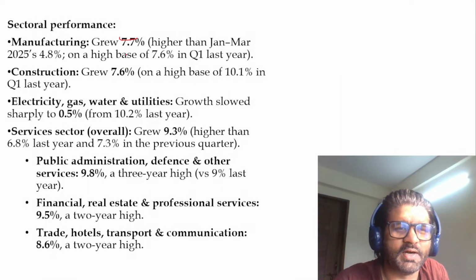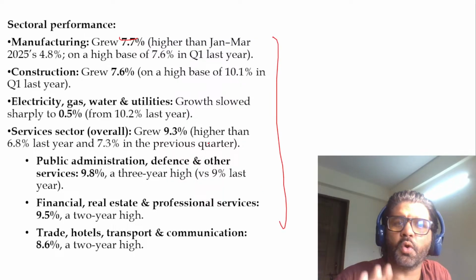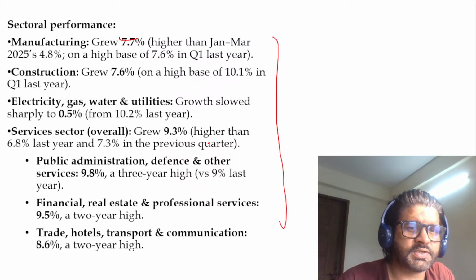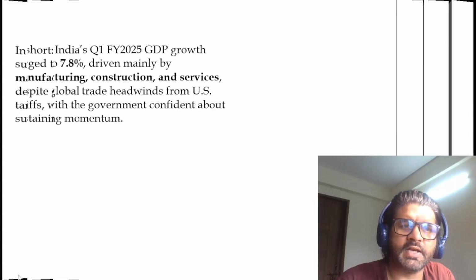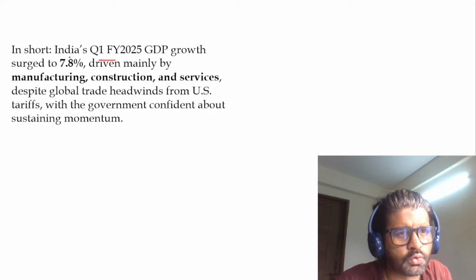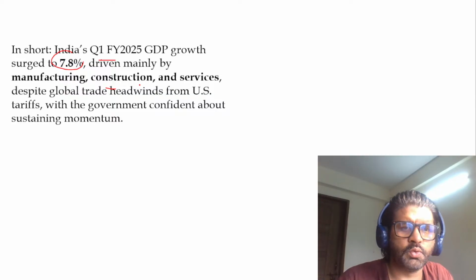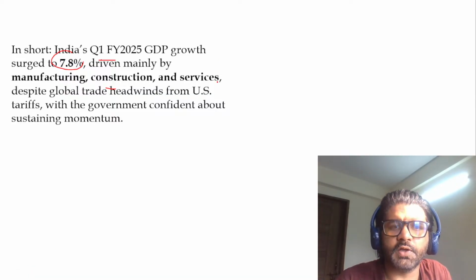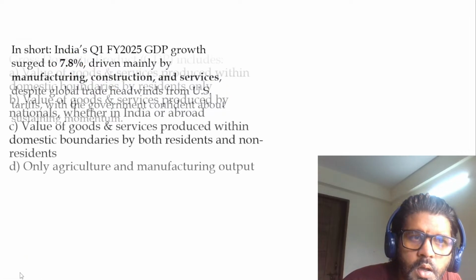Then manufacturing grew at the blah, blah, blah. You can read these things. But please have a look at the facts and figures which we discussed yesterday. Those facts and figures are important. And then GDP, NDP, GNP, NNP, those are the things which are important. So what is the summary of this article? India's growth rate in the first quarter was good, and we are hoping that the US tariff will not impact us much by using the three solutions which we discussed yesterday.